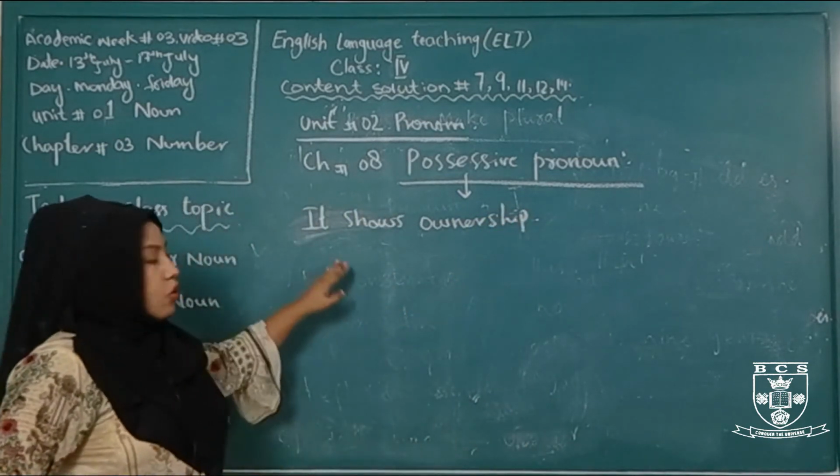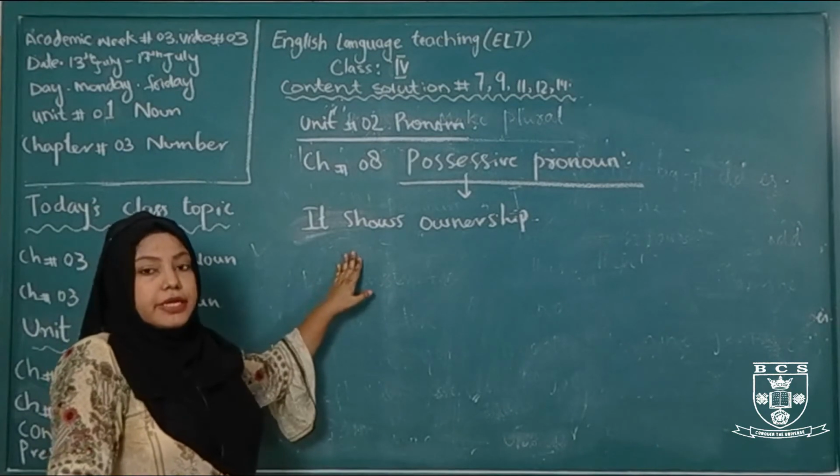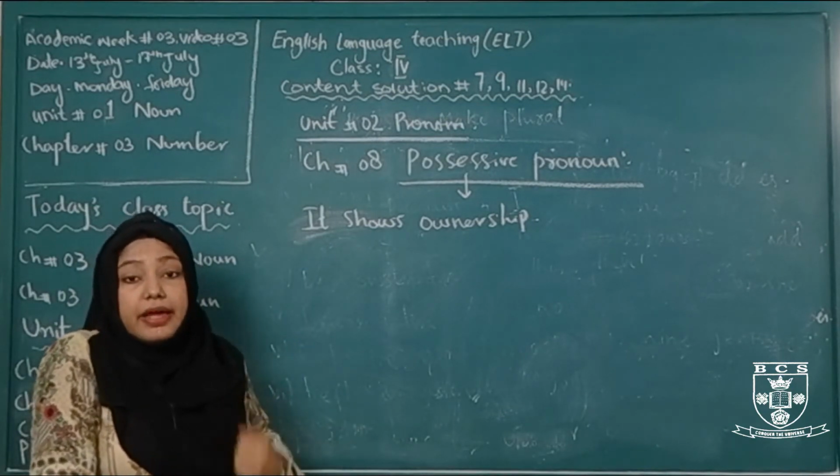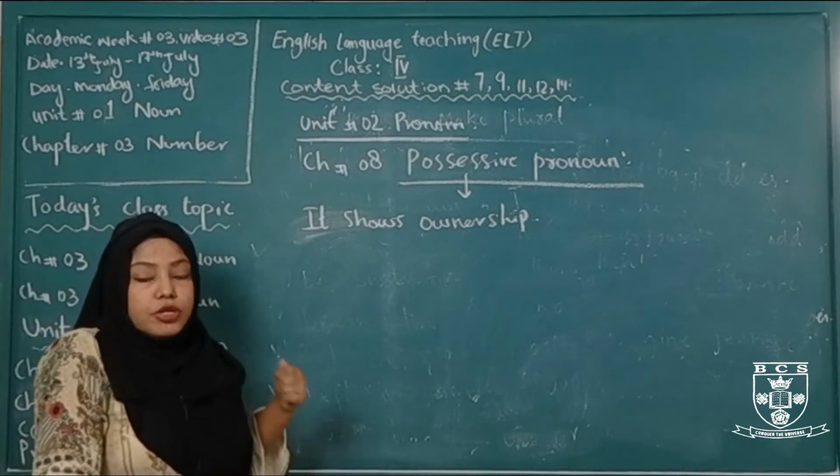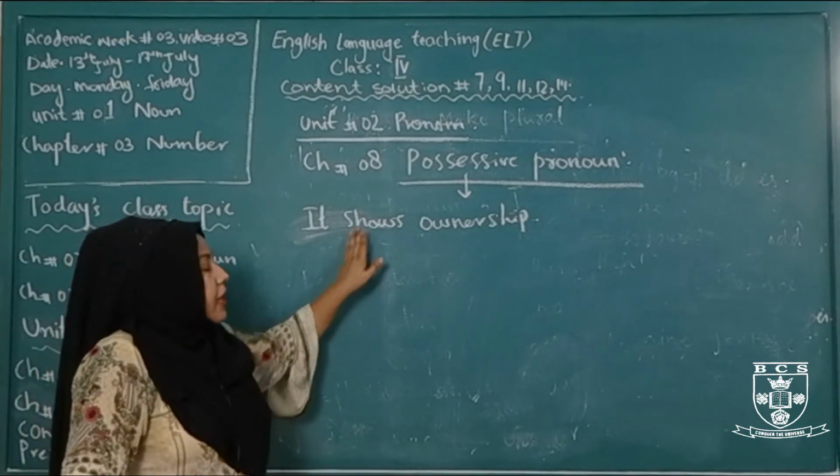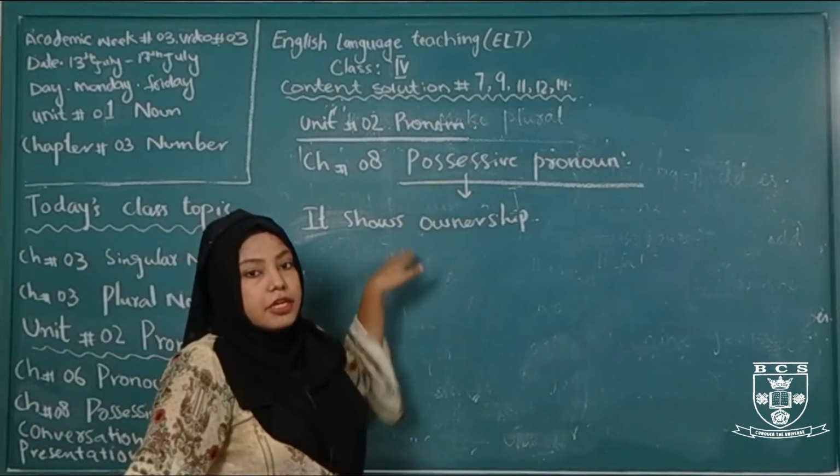Possessive pronoun shows ownership. Ownership means when you say this is mine, then you have ownership, and possessive pronoun shows the ownership.